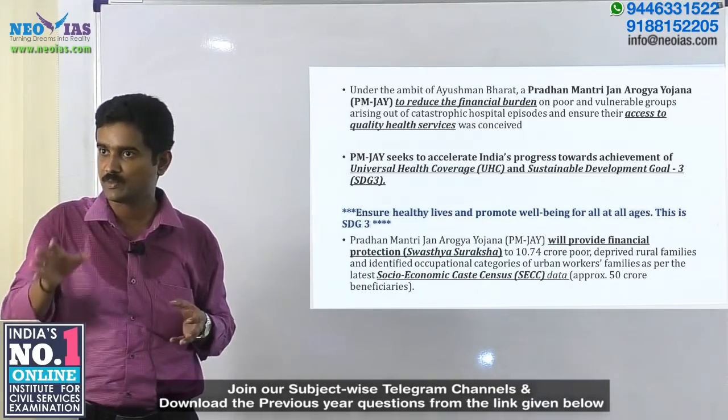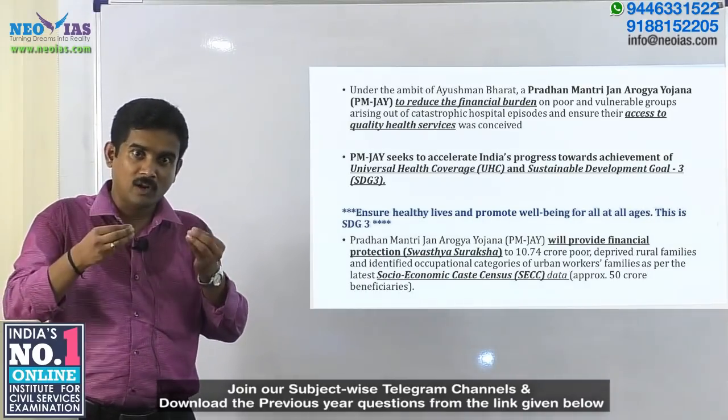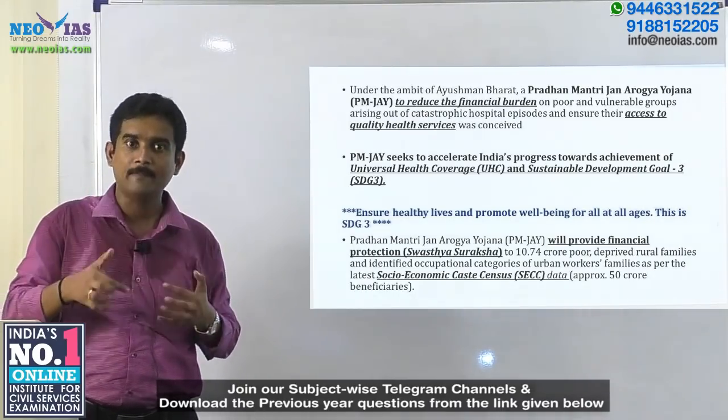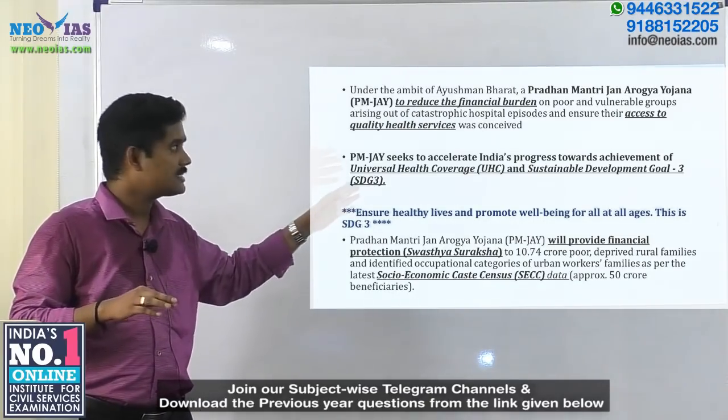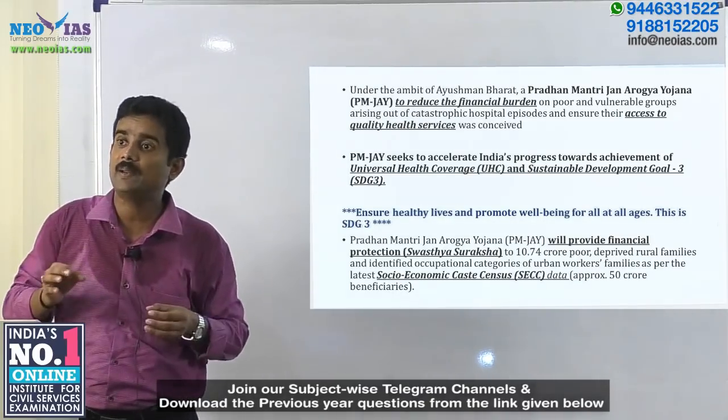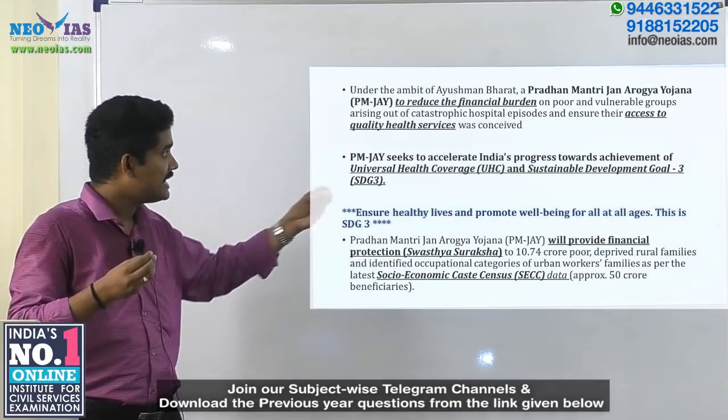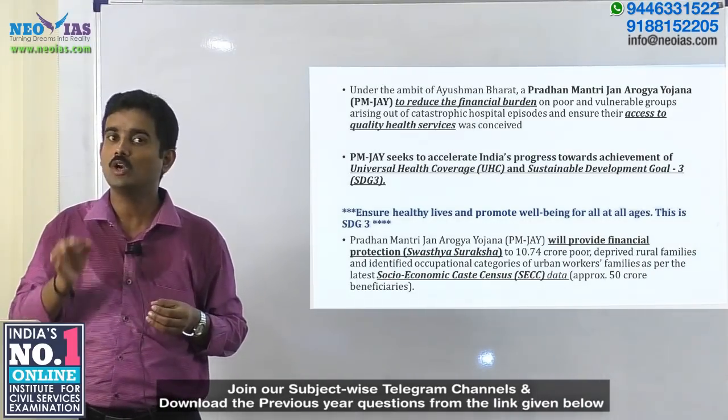Universal health coverage means more number of people are coming under the ambit of health insurance schemes and in terms of health coverage. And this scheme is definitely playing a role in terms of achieving Sustainable Development Goal 3.